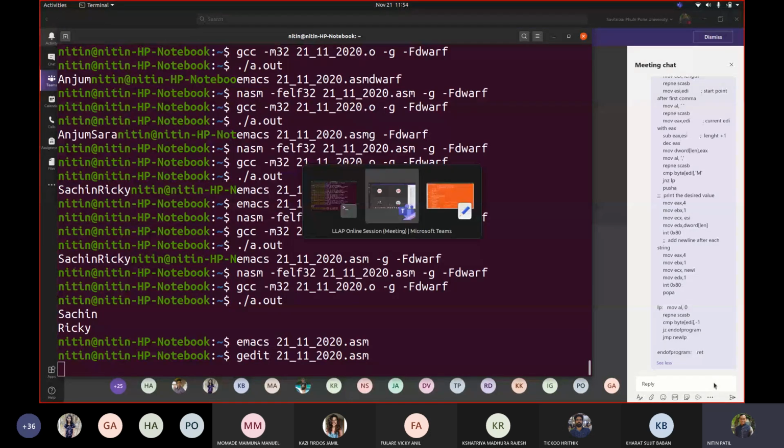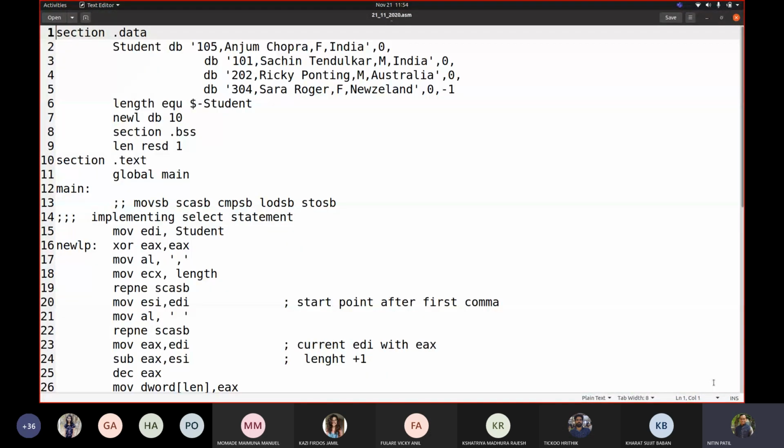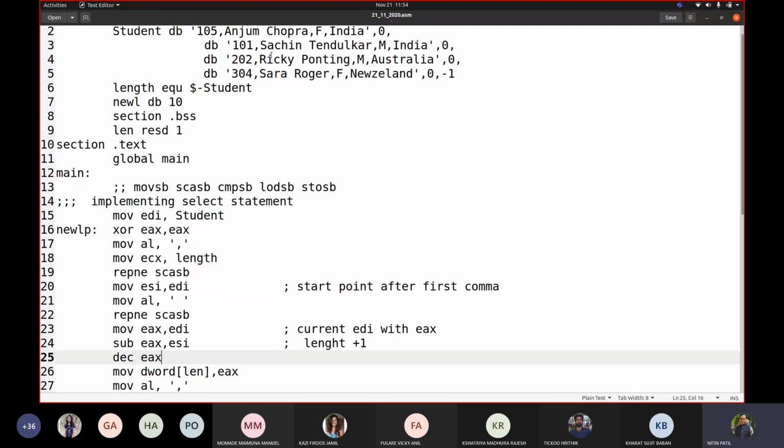Here I declare data like student, for example. I'm declaring this pattern, I know exactly what the pattern is, and I'm working according to it. If I don't use CMPSB and repe, I have to write very big string comparison code everywhere. You have to compare, increment the value, decrement ECX and so on.